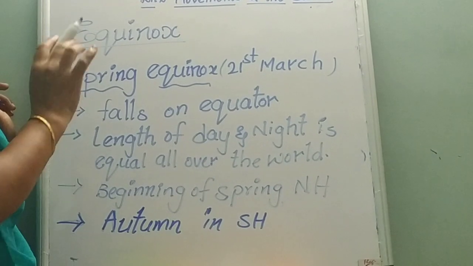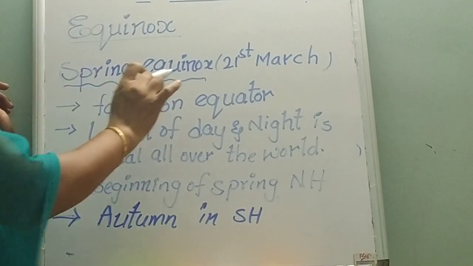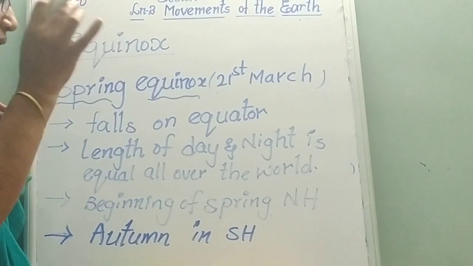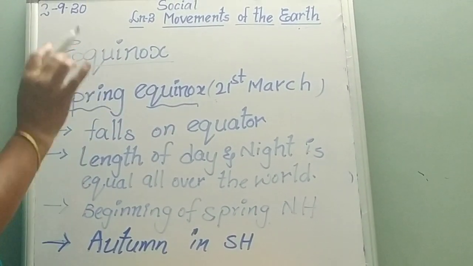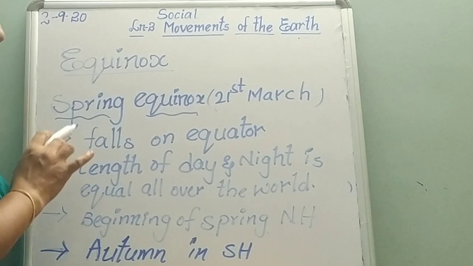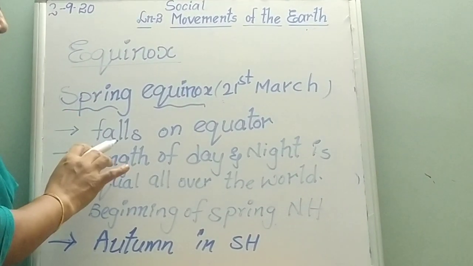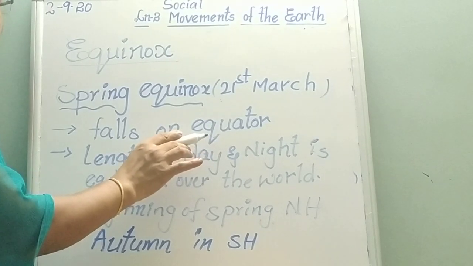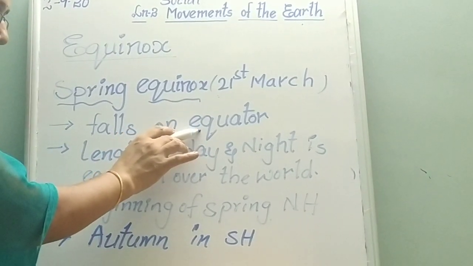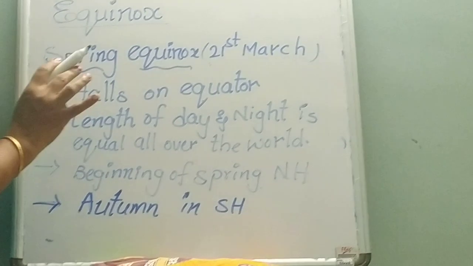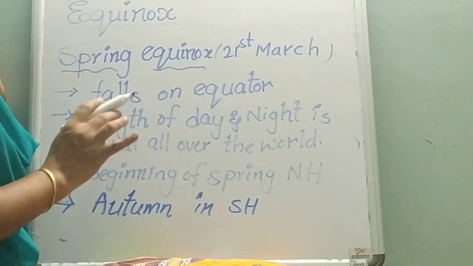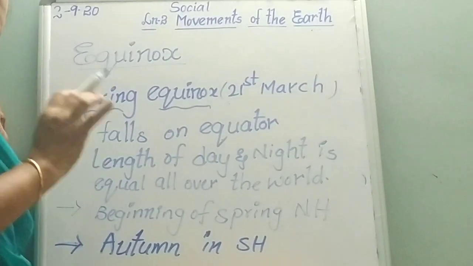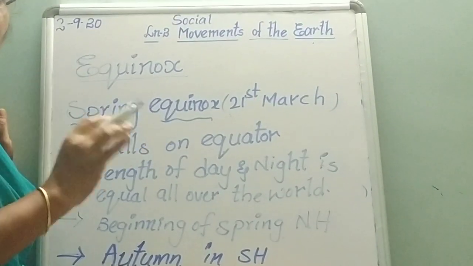This occurs on 21st March. On 21st March, the rays of the sun fall directly on the equator. Where does it fall? On the equator. So on this day, that means 21st March, the length of day and night is equal all over the world.